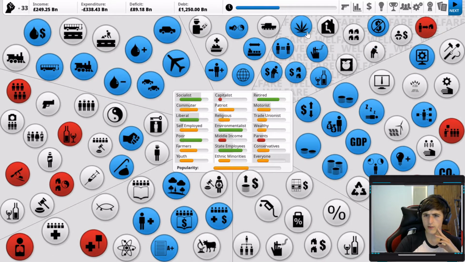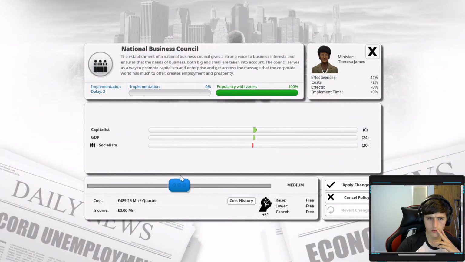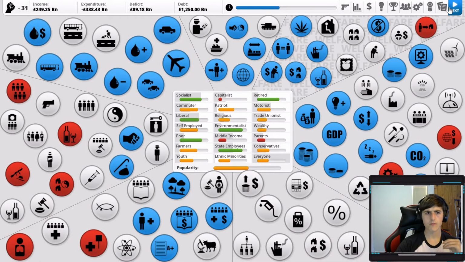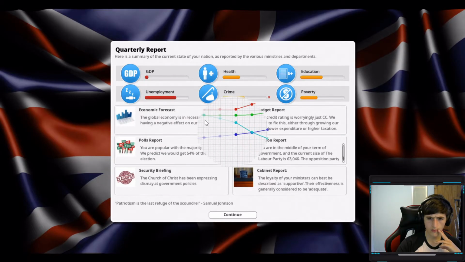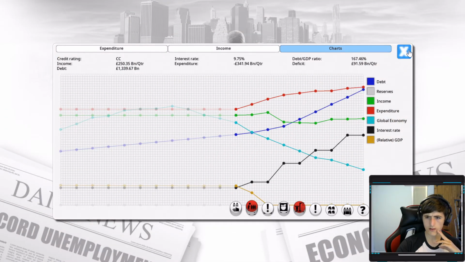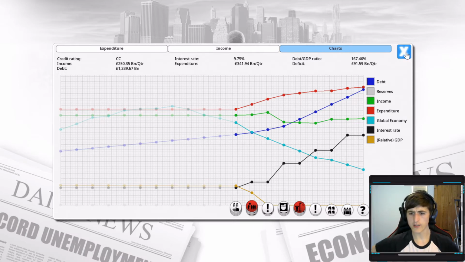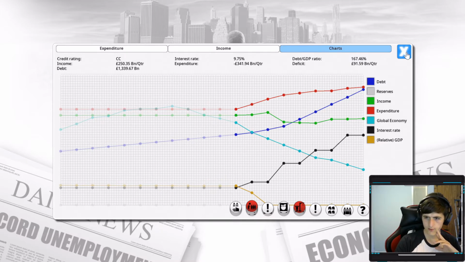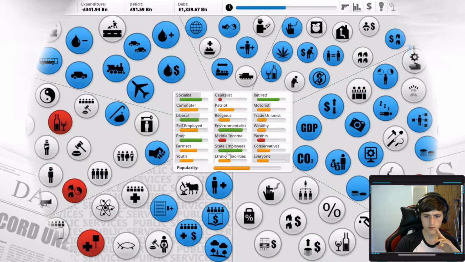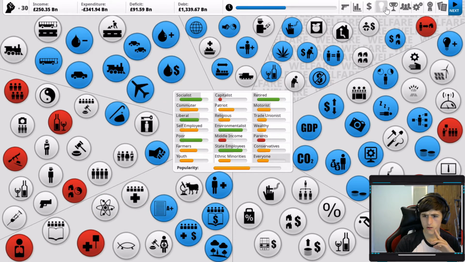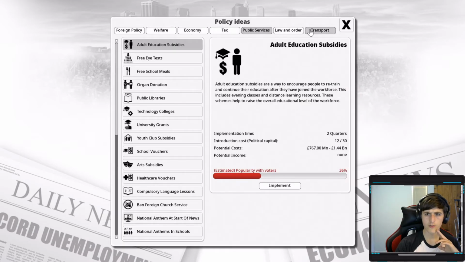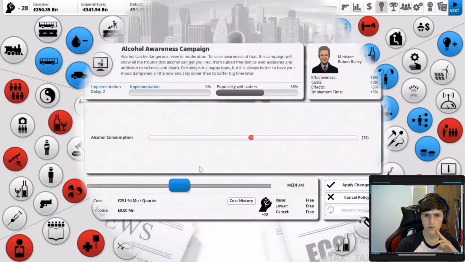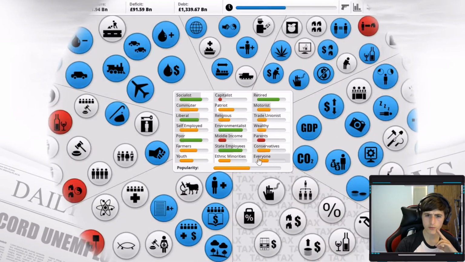Need this general strike to go away. Sure, why not? Right, and then we've got to start increasing taxes. We'll actually get people voting for us though. Look at that. Despite the economy being in the shitter, GDP being at an all-time low, and debt starting to go above and beyond anything else we've seen before, people still love us. And that's just going to stay there, isn't it? It's one thing I can do. Tell people not to be so stupid.